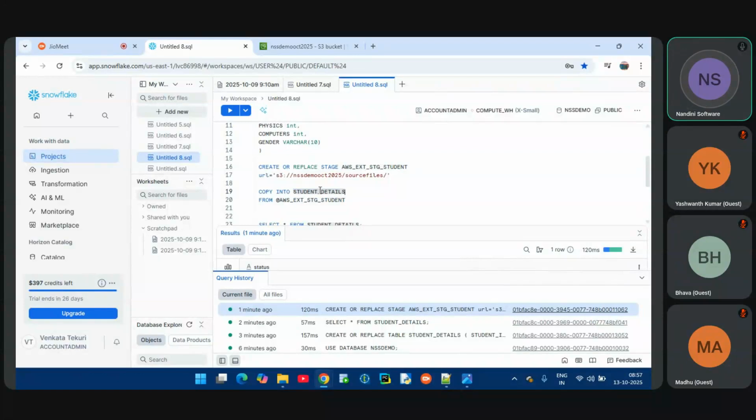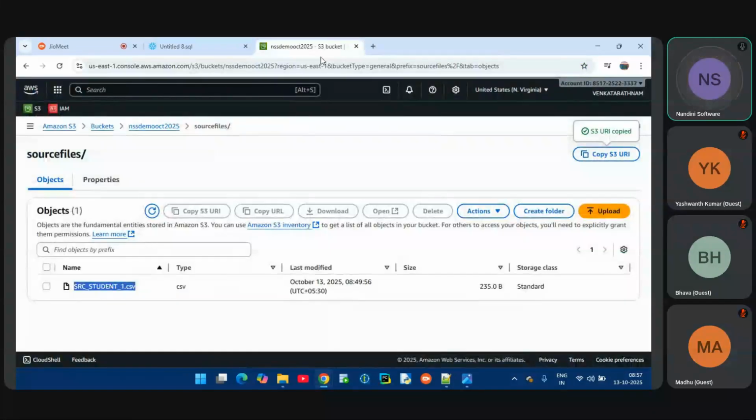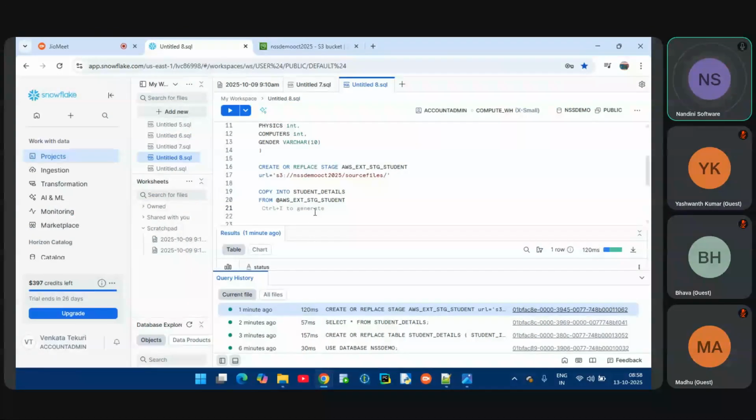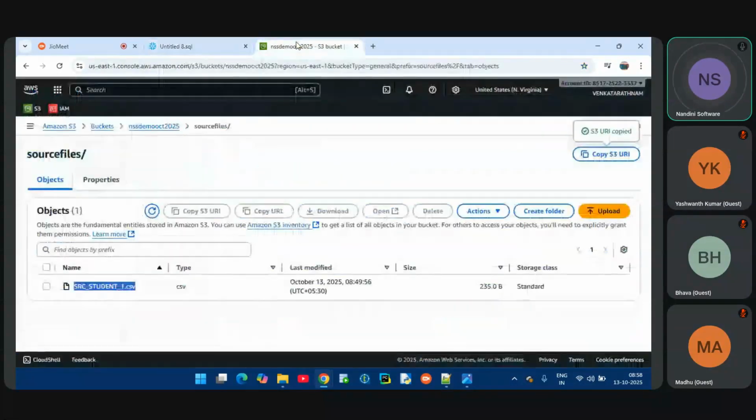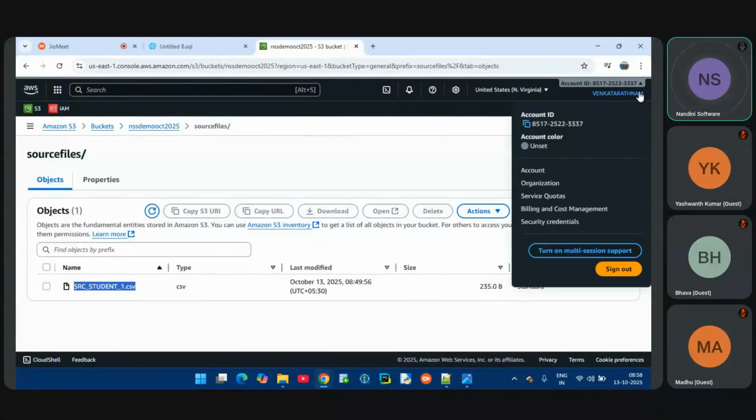Now I need to define, assume that multiple files are there. Which file do I want to load the data from? I need to connect from Snowflake to AWS, right? So those credentials also I will pass. How to pass the credentials? Please observe carefully, team. Now I need to pass the credentials. In real time we will not create them, guys, but the AWS team will create them. But anyway, let me learn how to create credentials also.